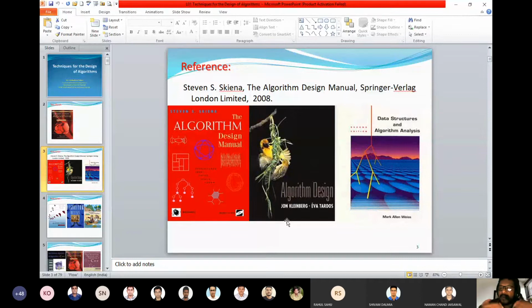Okay, we'll come to the definition of the data structure. It is a fixed type of representation in main memory. This word should be used. If you only mention memory, you are leaving a question mark that it may be in secondary memory. If it is secondary memory, it is called a file structure. We have different types of file structures: sequential file, indexed sequential file, indexed file, random or direct file, and multi-ring file. So this is a secondary memory representation.